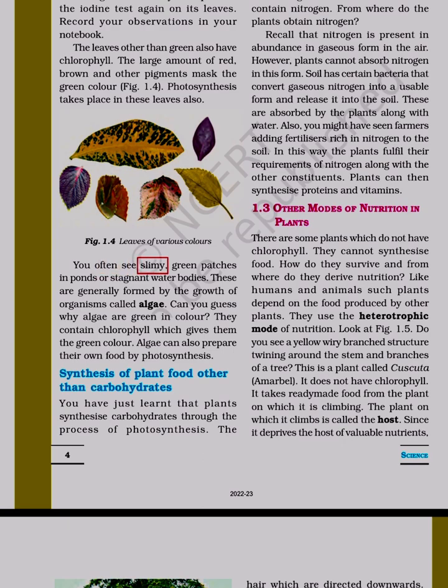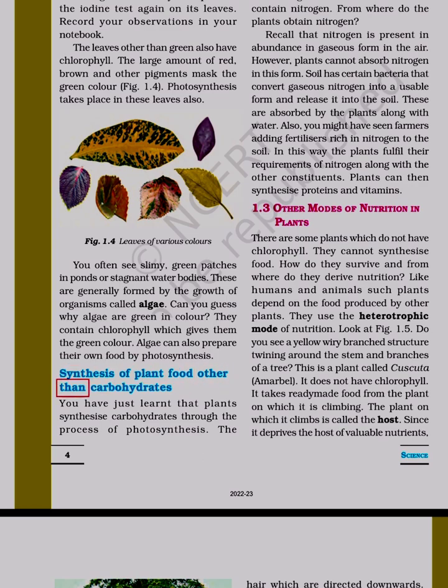You often see slimy, green patches in ponds or stagnant water bodies. These are generally formed by the growth of organisms called algae. Can you guess why algae are green in color? They contain chlorophyll which gives them the green color. Algae can also prepare their own food by photosynthesis.